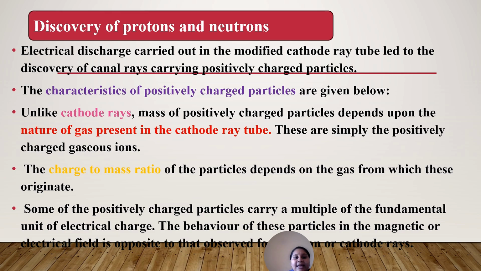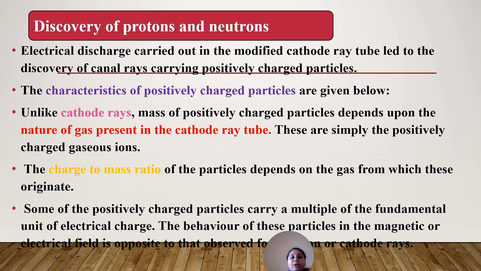Unlike cathode rays, the mass of positively charged particles depends upon the nature of the gas present in the cathode ray tube. They are simply positively charged gaseous ions. The charge to mass ratio depends upon the gas, whereas cathode rays do not depend on the nature of the gas.